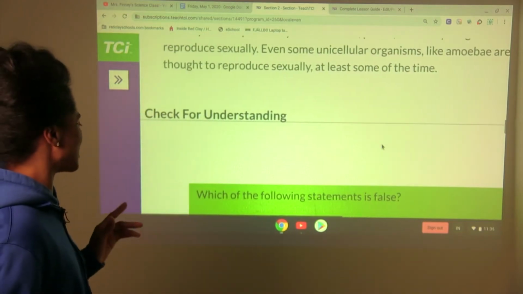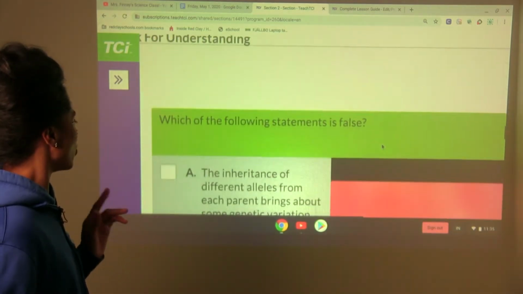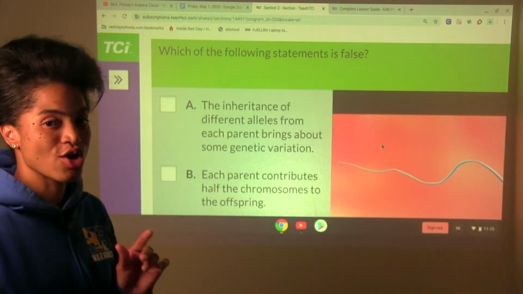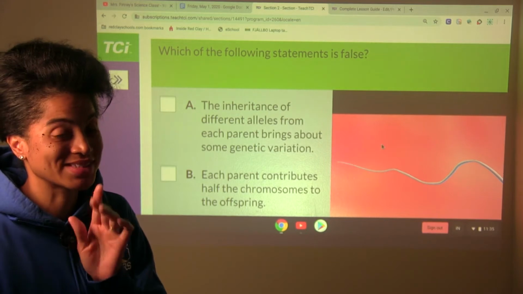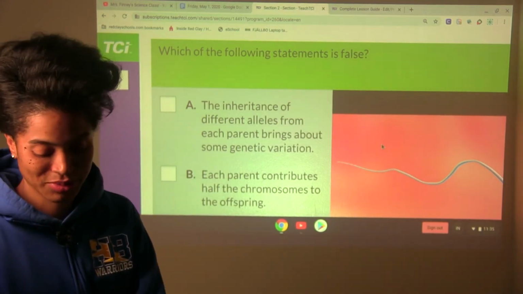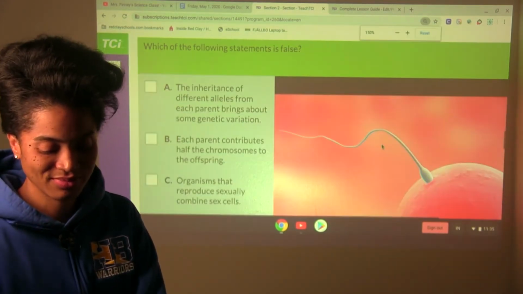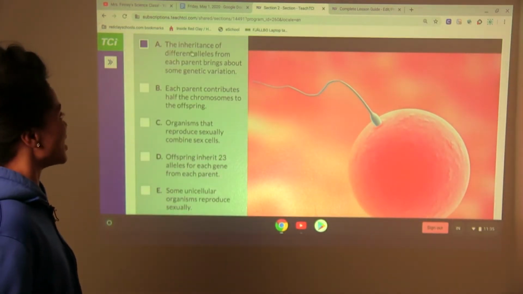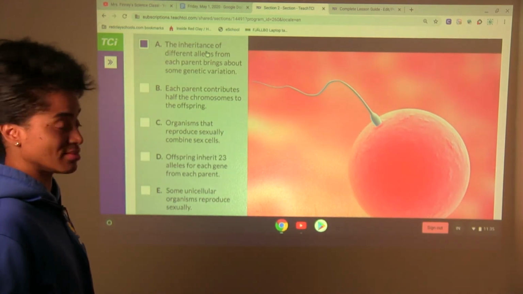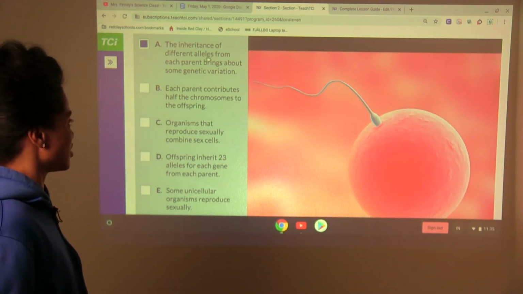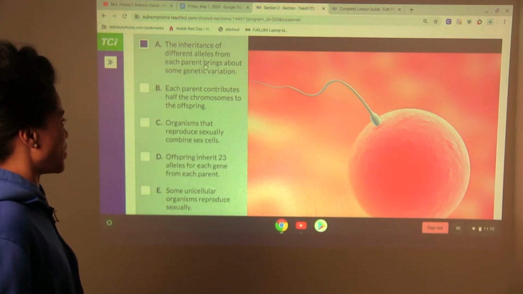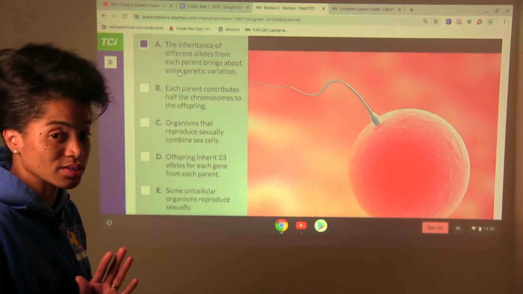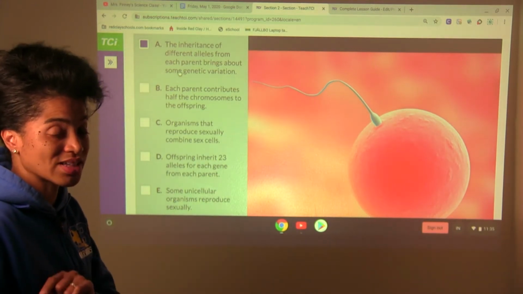So let's check for understanding about this. Which of the following statements is false? We usually look for true, but today, which one's false? So I want to pay attention to that. All right. The inheritance, this is A, of different alleles from each parent brings about some genetic variation. We're looking for false. Is that false?